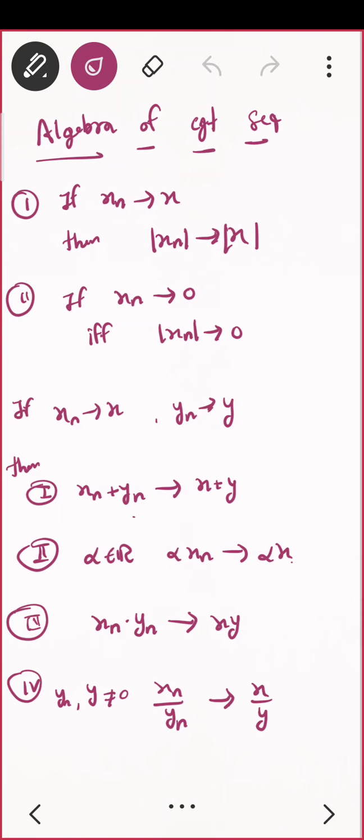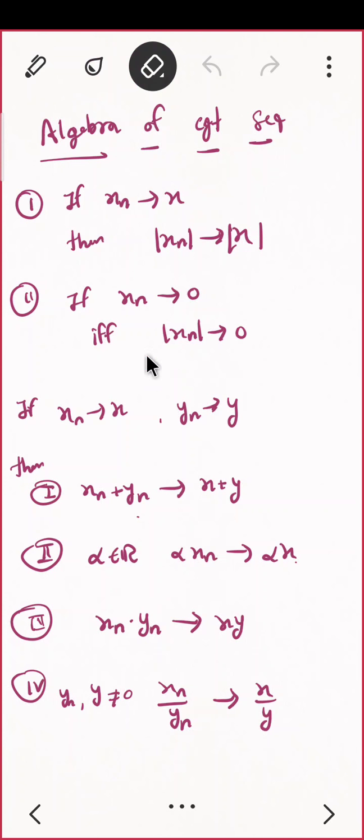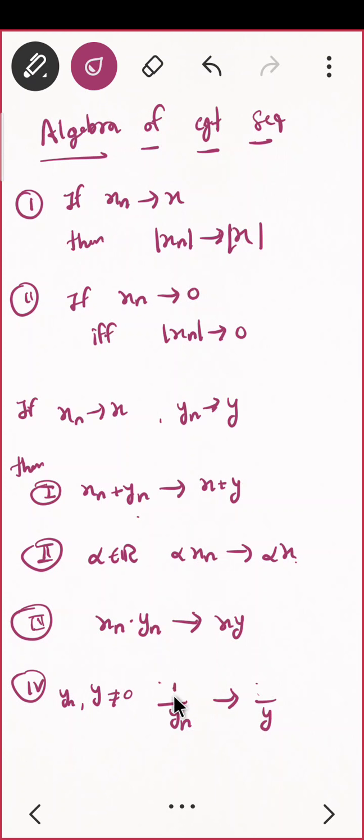Even the fourth one, I can reframe it so that I don't have to prove for everybody. I'll just prove for 1 upon y. And I'll use the previous one to prove xn upon yn converges to x upon y. So I'll write the fifth one as xn upon yn converges to x upon y. Once we prove the fourth one, the fifth will follow. Okay, so shall we start now?